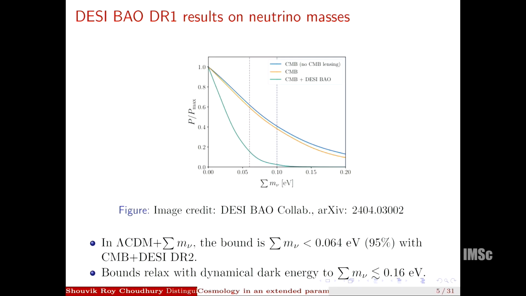Now, DESI also has a very strong constraint on the sum of neutrino masses in lambda CDM, which prompted people to talk about negative neutrino masses or maybe neutrino decay, which is masking the effect of neutrino masses. Because if you extend this posterior, it will actually peak in the negative neutrino mass. And it's also even challenging the normal hierarchy, which requires 0.06 eV of minimum neutrino masses. So the bounds do relax with dynamical dark energy, but still we do not see a peak in the posterior in the positive neutrino mass direction.